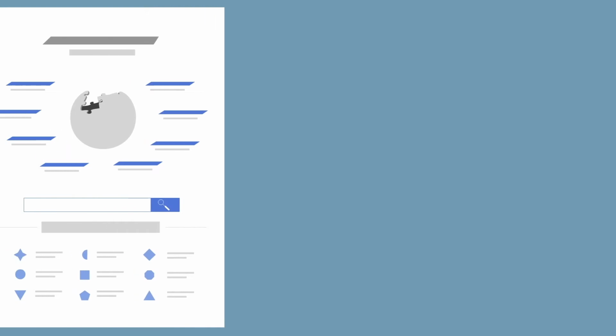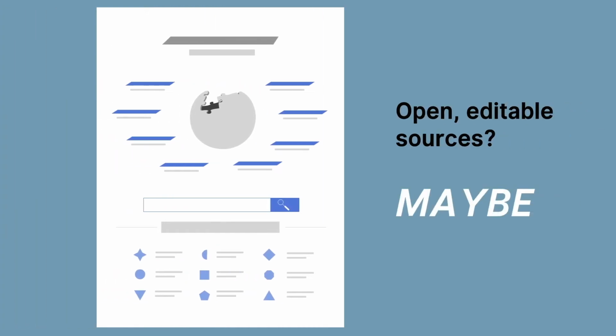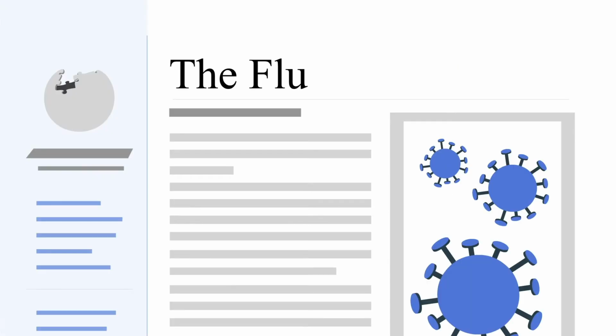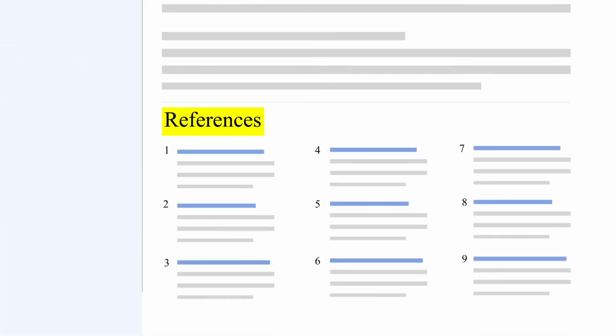But let's talk about sources like Wikipedia for a second. These sources do have their place. Let's say you are trying to find out more about a topic, but you don't even know where to start. You don't really even know what you're looking for. Wikipedia is a good source for that, as a starting place to jumpstart your search. Luckily, a lot of Wikipedia pages cite their sources, which are commonly those reliable sources that we're talking about. But you should not cite Wikipedia as your source because it is not peer-reviewed.